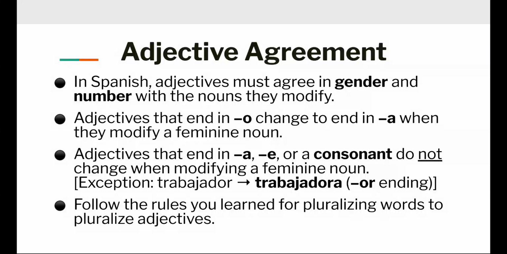So like inteligente, inteligente, right? Trabajador would be trabajadora. The adjectives that end in a, actually it's when they end in ista. So like realista, optimista, pesimista, etc. And then you're going to follow the same rules that you learned for pluralizing nouns to pluralize adjectives.